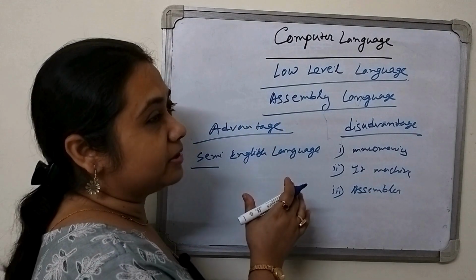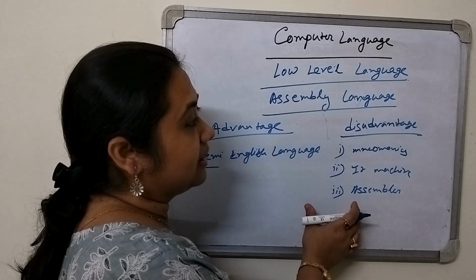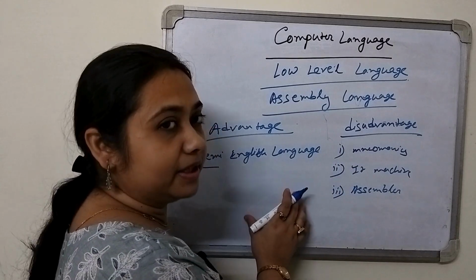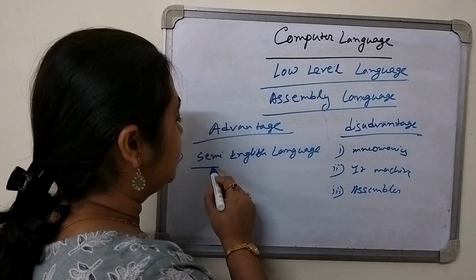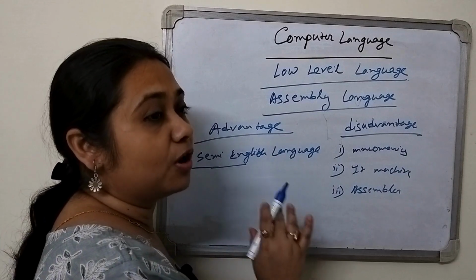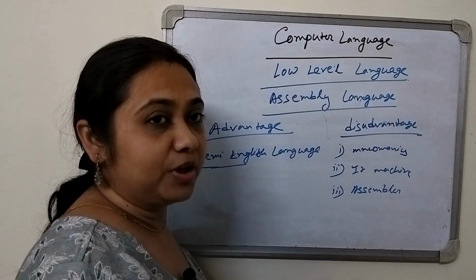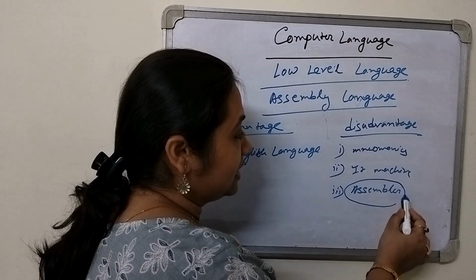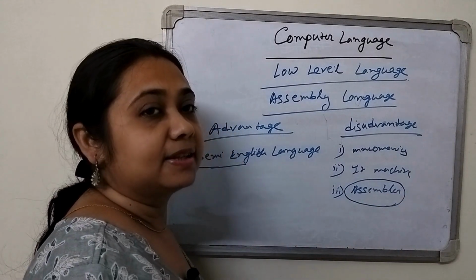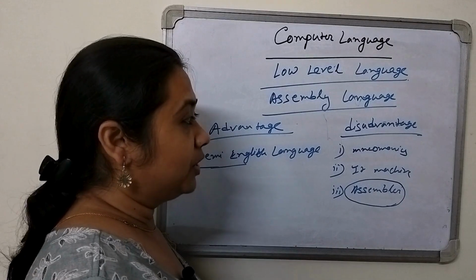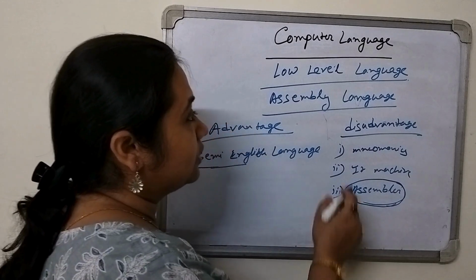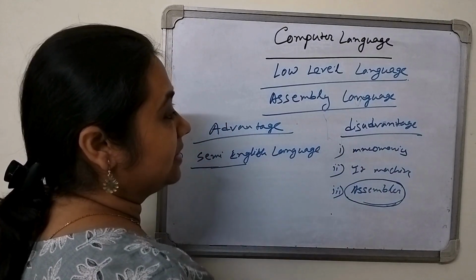That means the computer cannot understand it on its own, because it is not written in the binary language; you are using English-like words or mnemonics. So we have to convert the mnemonics into binary. Someone is needed who can translate the mnemonics into the binary language, so an assembler is needed. These are the disadvantages of the assembly language.